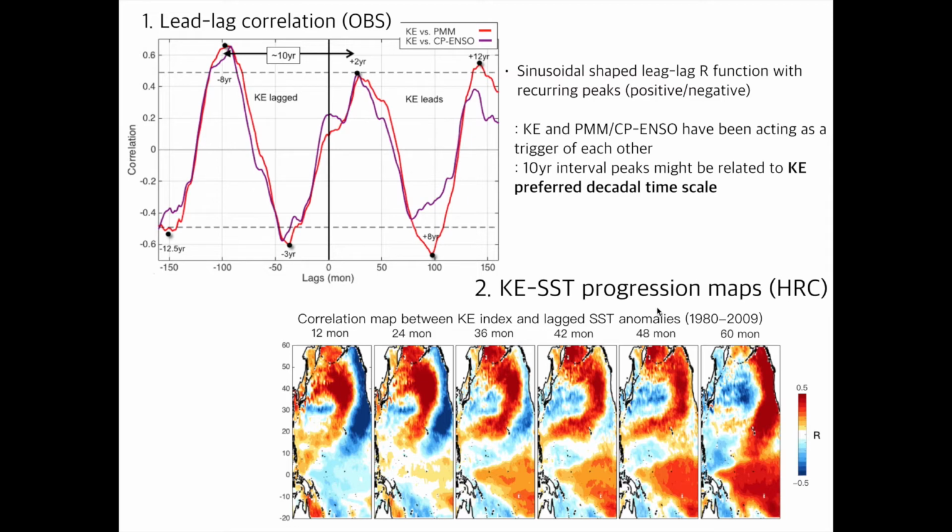Another important piece of evidence came from the KE SST progression maps. When we compute the spatial correlation between the KE index and lagged SST anomalies, we can see that the KE signal from the western boundary becomes a large-scale variability resembling the PMM and the Central Pacific ENSO. Even though the climate model we used in this study was not a retrospective simulation, but just a free coupled run, the observed interaction between the two regions was clearly detected in the numerical simulation too.